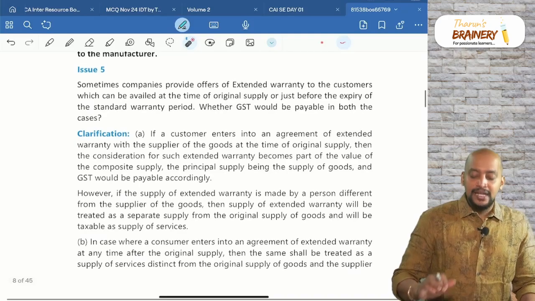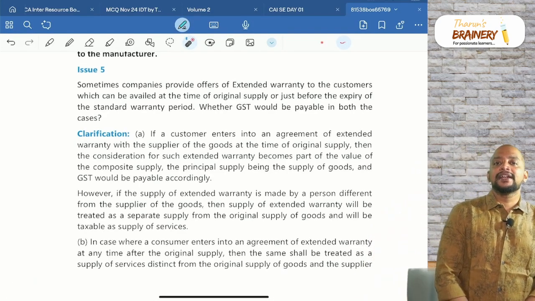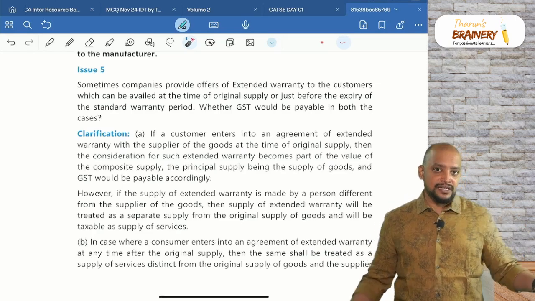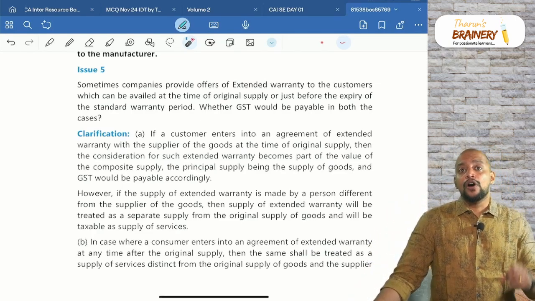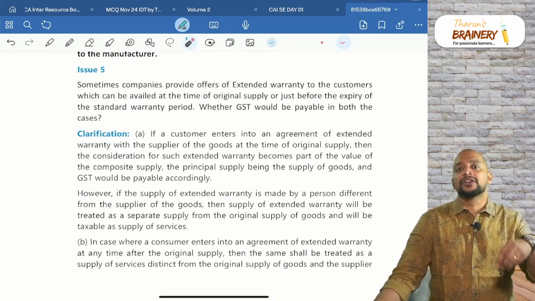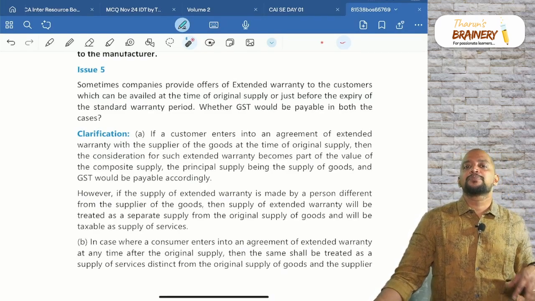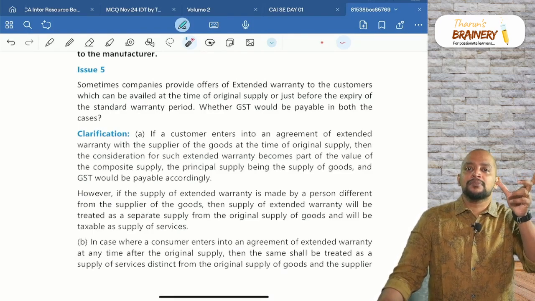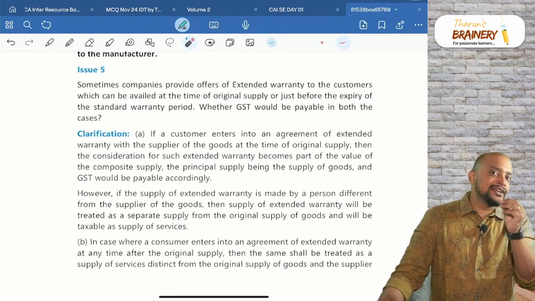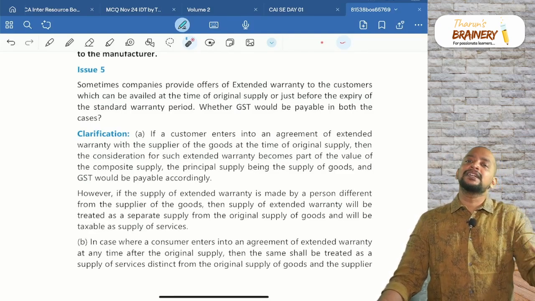Then the next issue is related to additional warranty or extended warranty charges. For example, when you buy a television, AC, washing machine, refrigerator, or mobile phone, everywhere now there is a concept of additional warranty. That is, standard warranty will be given by the manufacturer, maybe for 1 year or 2 years. If you pay an extra amount, you will get an extended warranty.